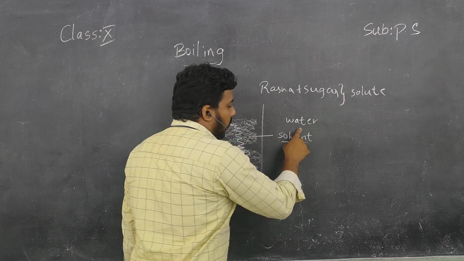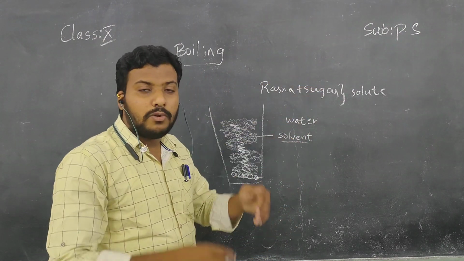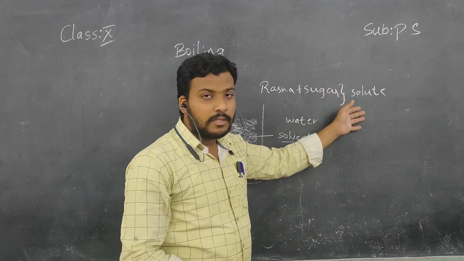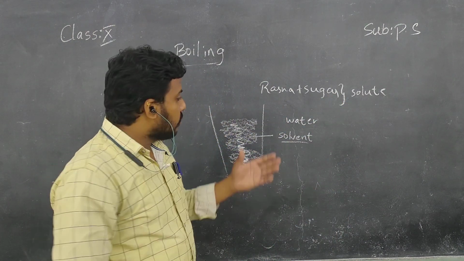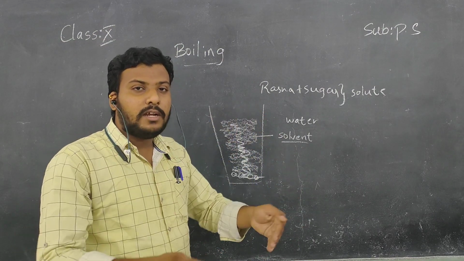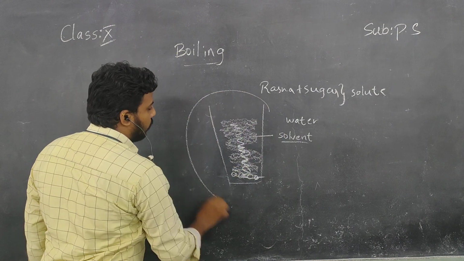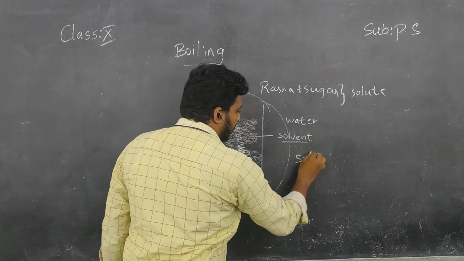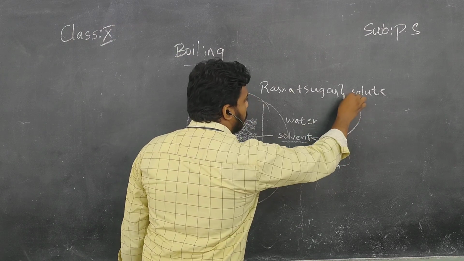Okay children, water is solvent because water makes the Rasna and sugar dissolve in it. Solute means the particles which dissolve in the water. Solvent means which makes the particles dissolve in it. So you understand right now, this entire thing is called a solution. The Rasna drink is called a solution because it contains both solvent and solute.